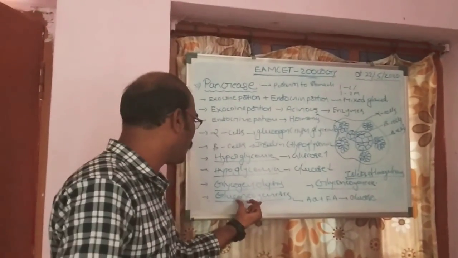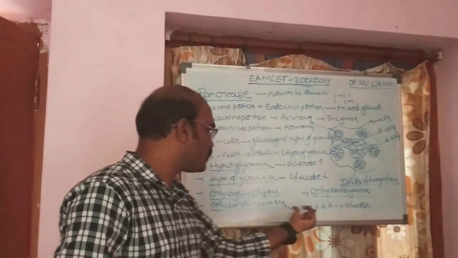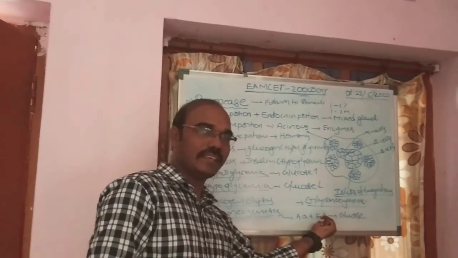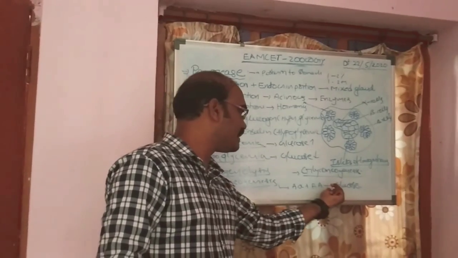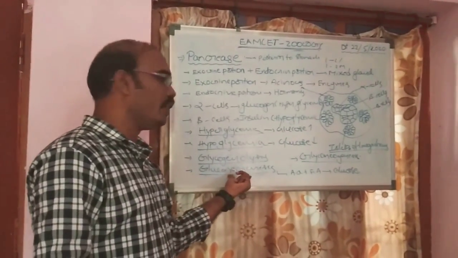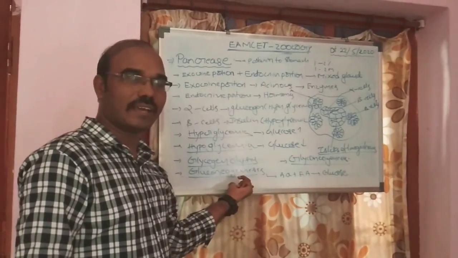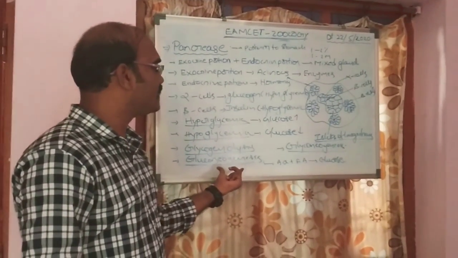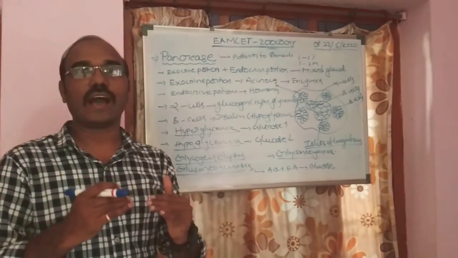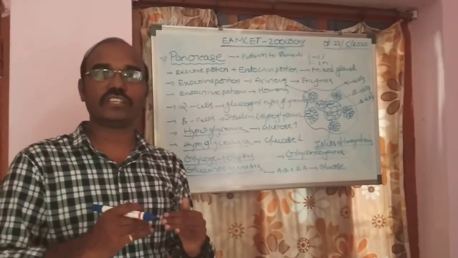What is gluconeogenesis? The conversion of amino acids and fatty acids into glucose is called gluconeogenesis. It is done in the presence of glucagon when the hypoglycemic condition occurs.